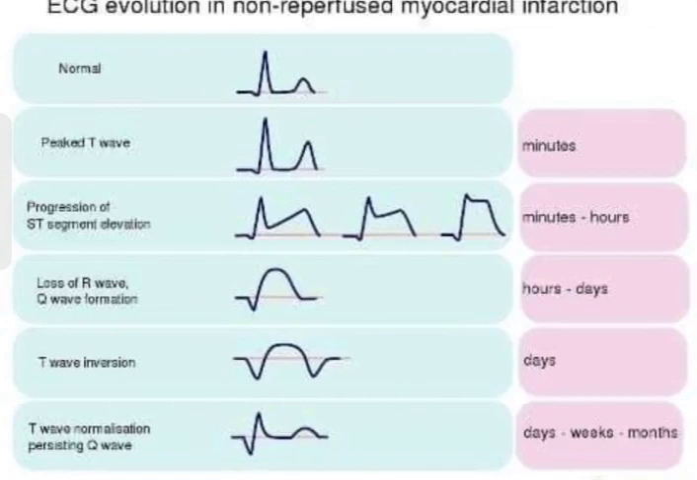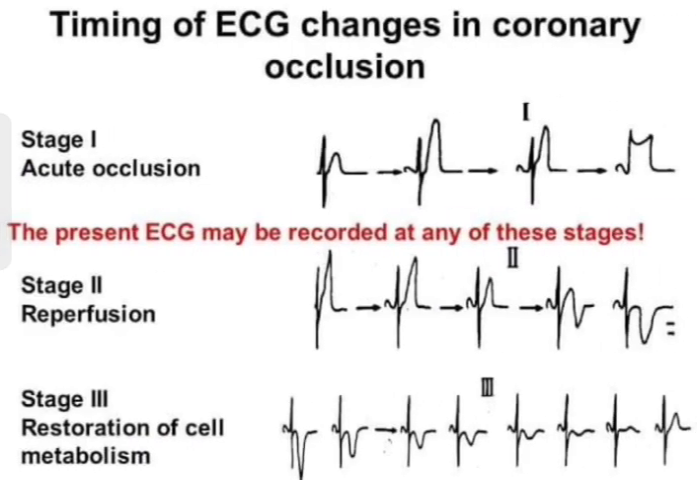This is another picture of ECG evolution in non-reperfused MI. First, there is a peak T wave with progression of ST segment elevation in minutes to hours, with loss of R wave and Q wave formation in hours to days, with T wave inversion in days, T wave normalization with persistent Q waves in days, weeks, or months.